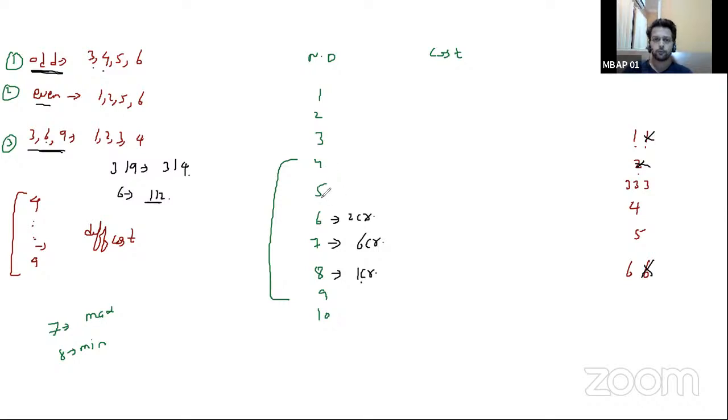Similarly, now 4, 5 and 9 are the 3 values which are remaining. 4 is even. Even can take 1, 2, 5, 6, but 2, 6 and 1 have already come here. So it's visible to us 4 will have only 5 crore. I repeat, 4 will have only one value, which is 5 crore, right? Now what is left? 5 and 9 are left. Now 9 can take any of the given values, which is 3, 4.